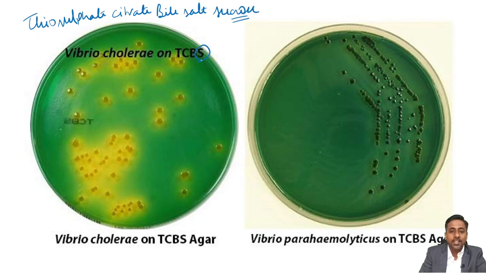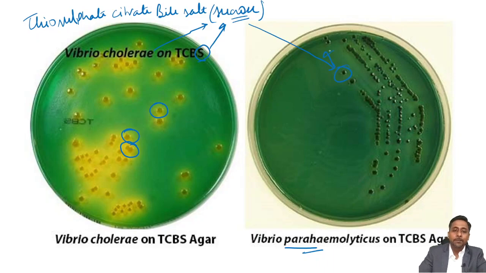Remember, this last S is not for bile salt, this is S for sucrose, and this Vibrio cholerae is able to ferment this sucrose and leads to formation of yellow color colony in TCBS agar, and this is why it is selective for Vibrio cholerae. However, Vibrio parahaemolyticus is not able to ferment sucrose, and the colony will remain green in color of the medium. So in TCBS agar, Vibrio cholerae will give yellow color colony because of fermentation of sucrose.